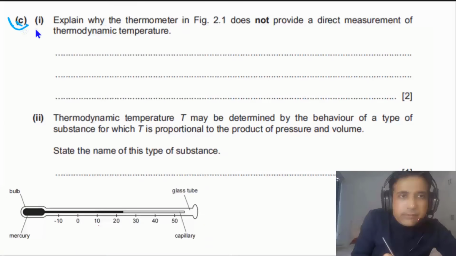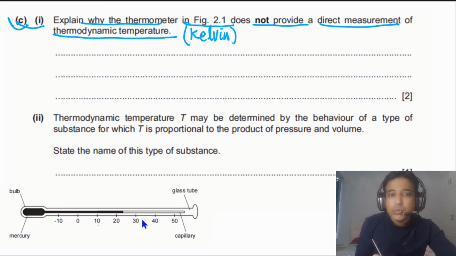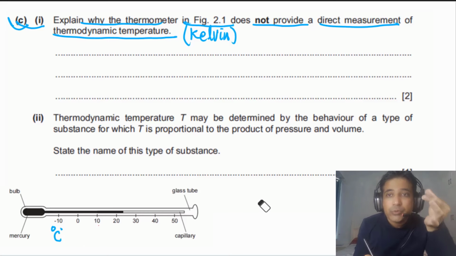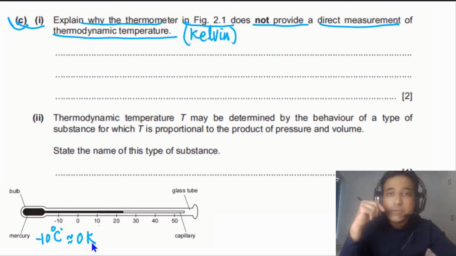For part C1, we need to explain why the thermometer in figure 2.1 does not provide a direct measurement of thermodynamic temperature. Thermodynamic temperature means temperature in Kelvin. So we cannot measure temperature directly in Kelvin using this thermometer because it starts from minus 10 degrees Celsius, and minus 10 degrees Celsius is not absolute zero. It is not equal to 0 Kelvin. So that's the reason it cannot measure thermodynamic temperature directly.